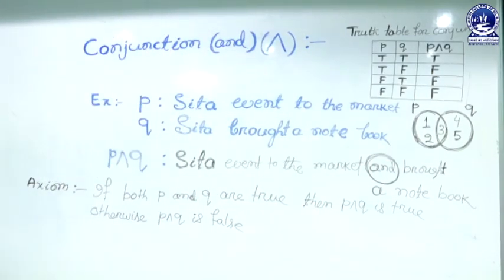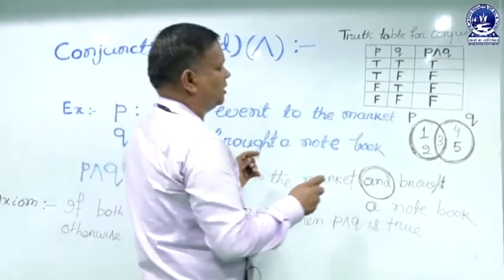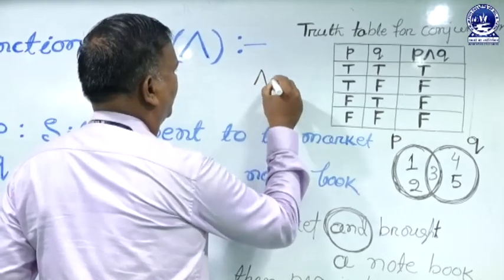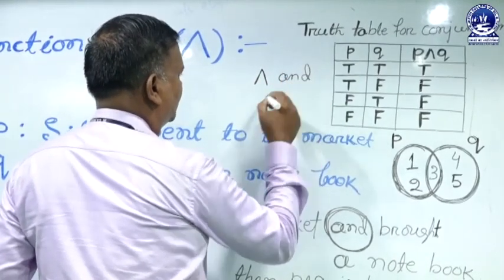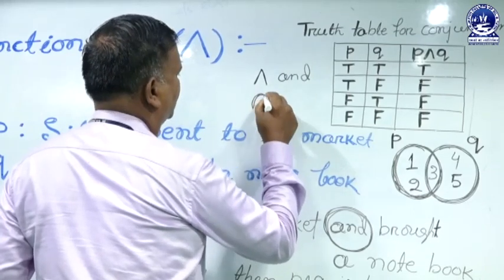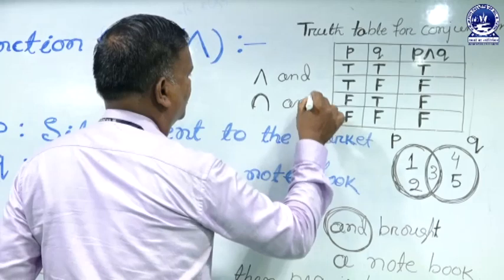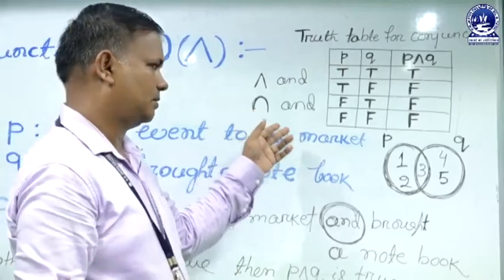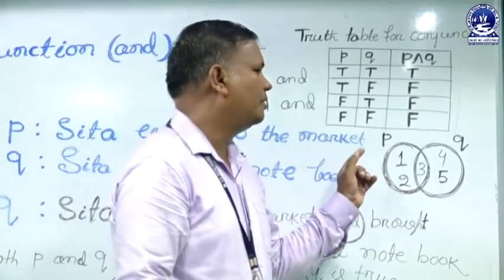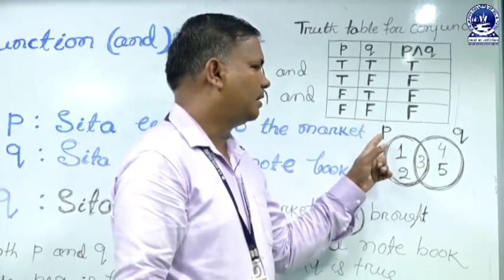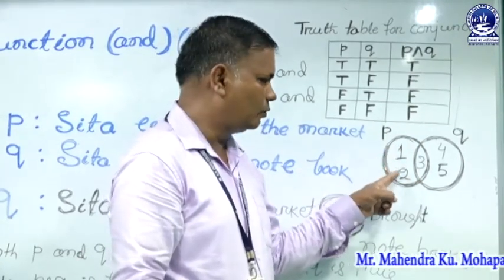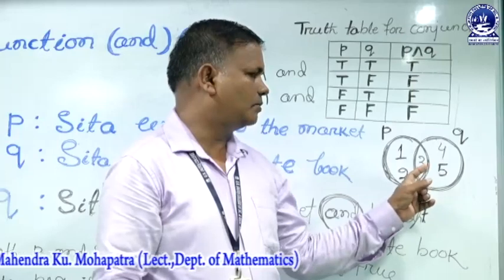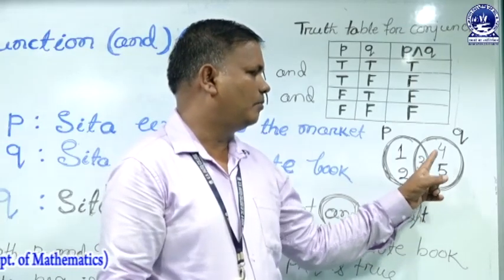Let us discuss this table with practical evidence. Suppose we take two sets. Conjunction का मीनिंग है and. In sets, intersection का मीनिंग also and. So conjunction is similar to intersection in sets. For example, we take a set P containing three elements 1, 2, 3. Another set Q also contains three elements 3, 4, 5.